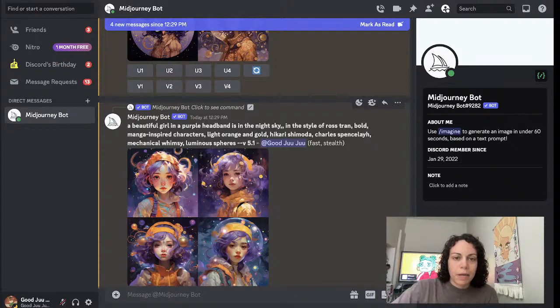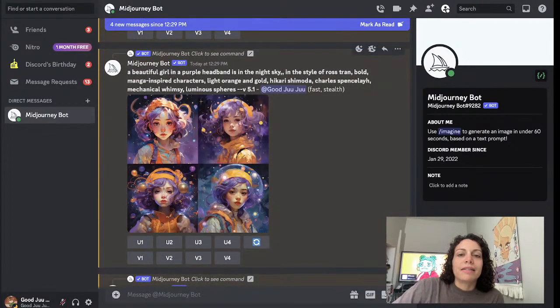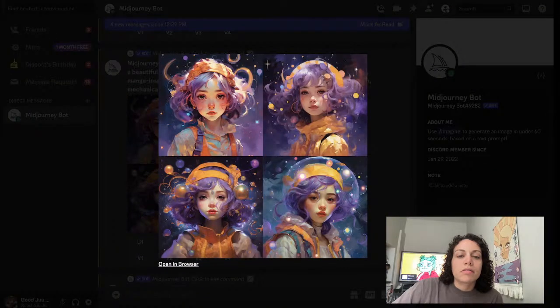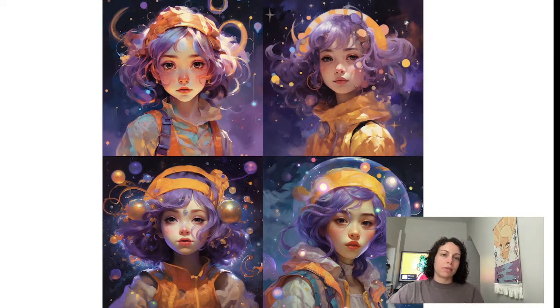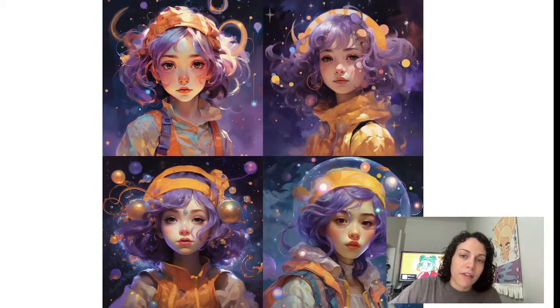Beautiful girl in a purple headband is in the night sky in the style of Ross Tran. I'd imagine that's an illustrator or painter. Bold. So we have a few other names here, probably artists. Manga inspired characters, luminous spheres. Oh, cute. Yeah, I'm definitely seeing the resemblance of the original image, especially in the face. These are super cute. They're also adorable. I don't know which I like best. For some reason, the top right kind of stands out to me. Let's see what else we got.